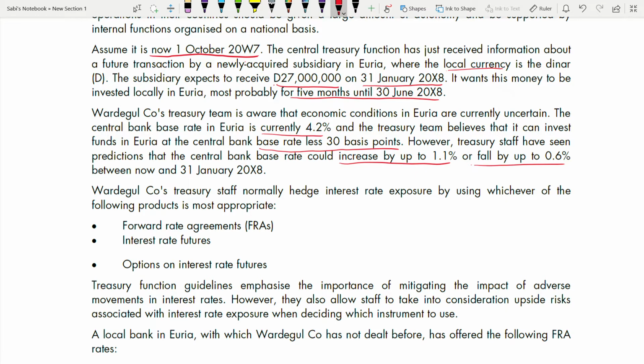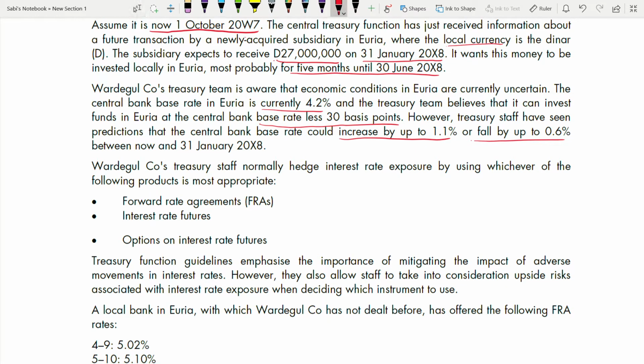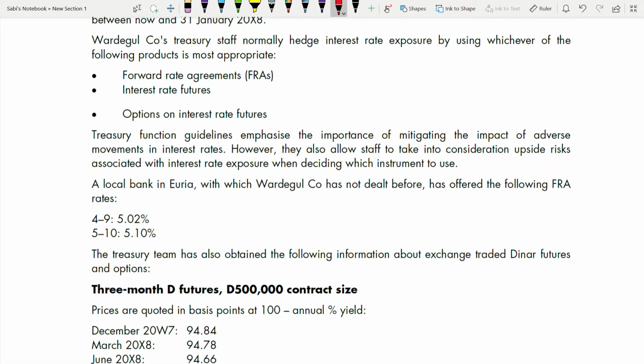Okay. The company's treasury staff normally hedge interest rate exposure by using whichever of the following products is appropriate: FRA, future, option. Treasury function guidelines emphasize the importance of mitigating the impact of adverse moves in interest rates. However, they also allow staff to take into consideration upside risk associated with interest rate exposure when deciding on the instrument to use. A local bank in the area, with which the company has not dealt before, has offered the following FRA rates. You will be given the FRA rate, you just have to choose.